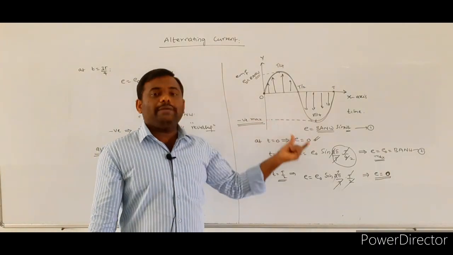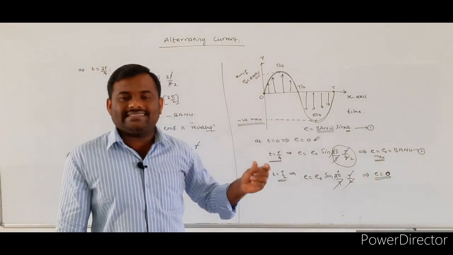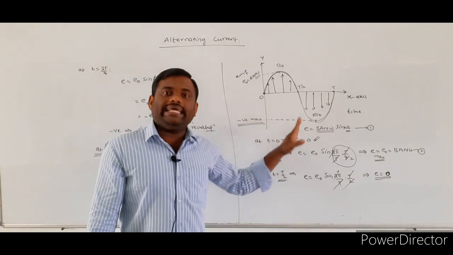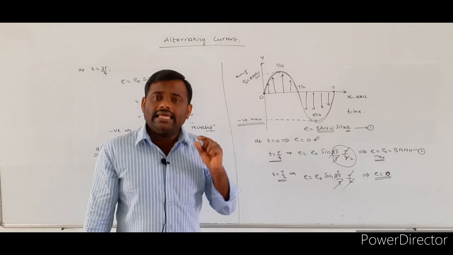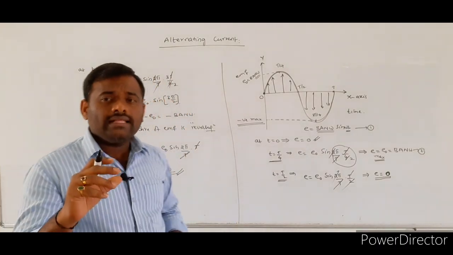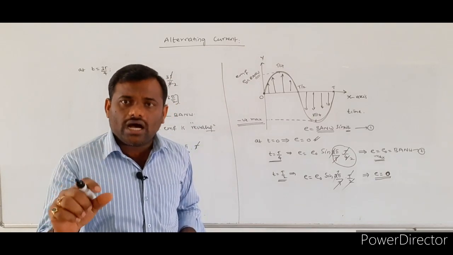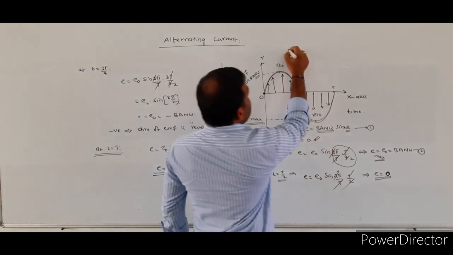Such a type of EMF is called alternating EMF.